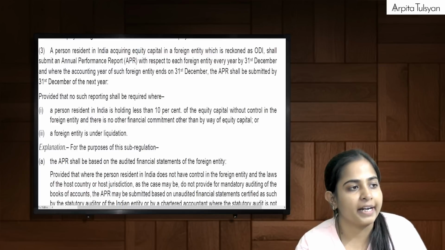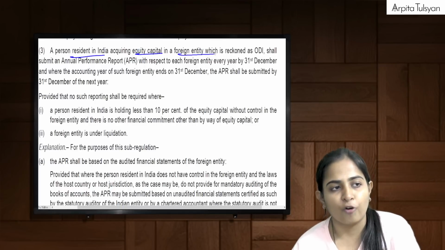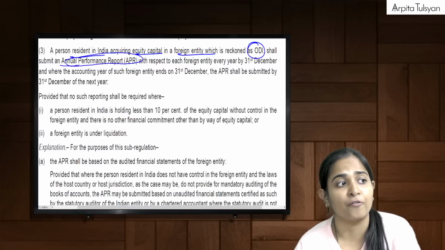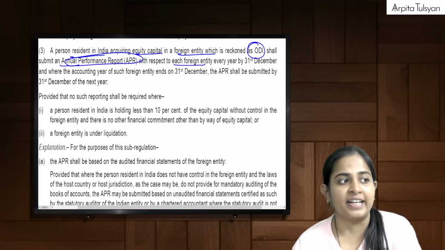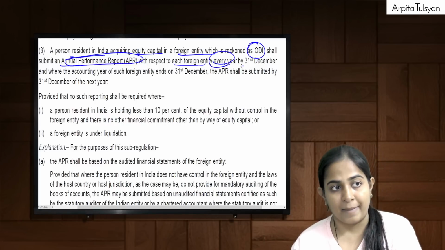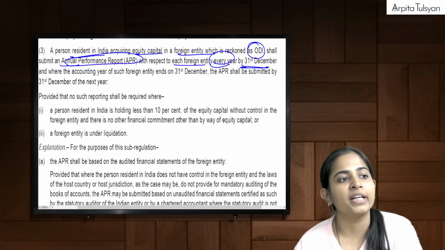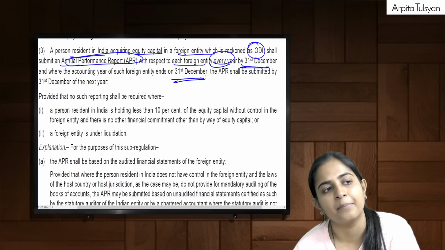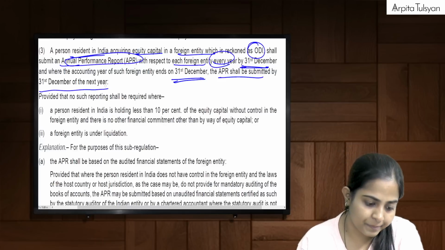Then going ahead. A PRI acquiring equity capital in a foreign entity as ODI shall submit an annual performance report in respect of each entity wherever the investment is done, every year by 31st December. Where the accounting year of such foreign entity ends on 31st December, then the APR shall be submitted by 31st December of the next year.